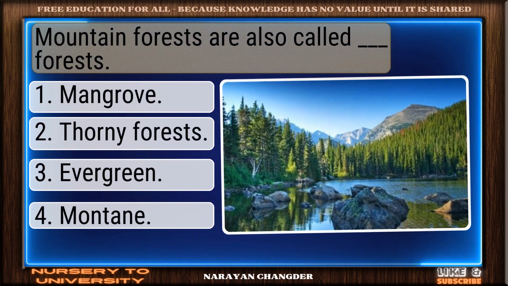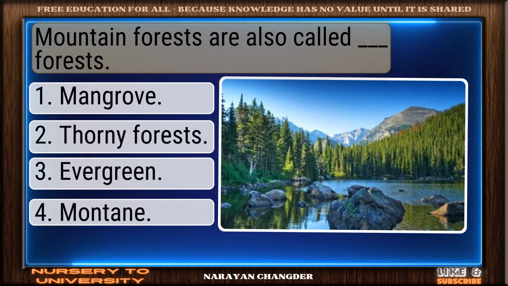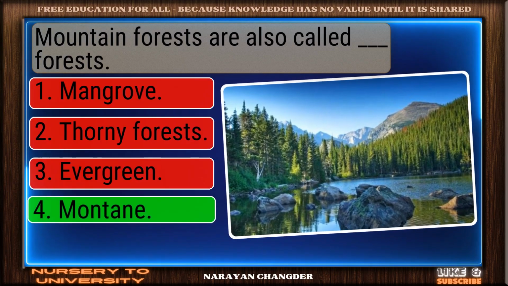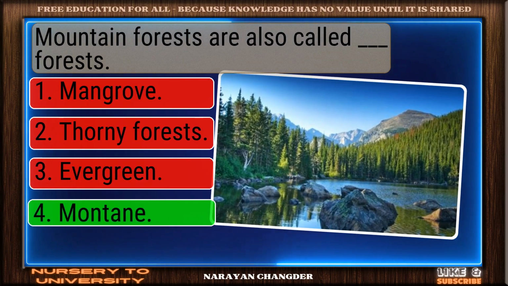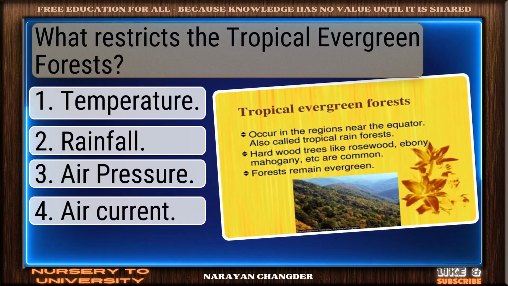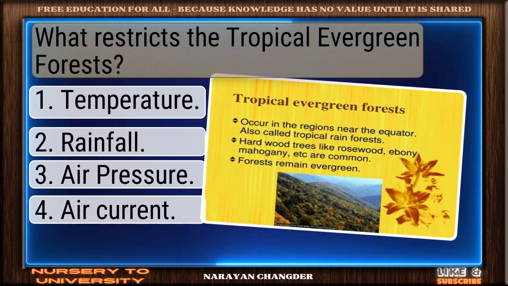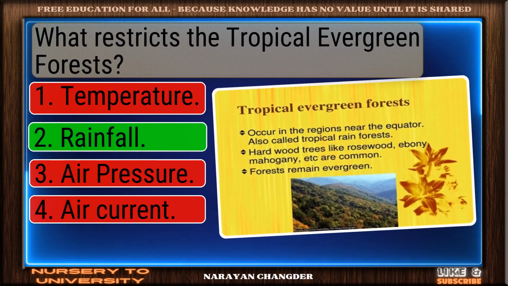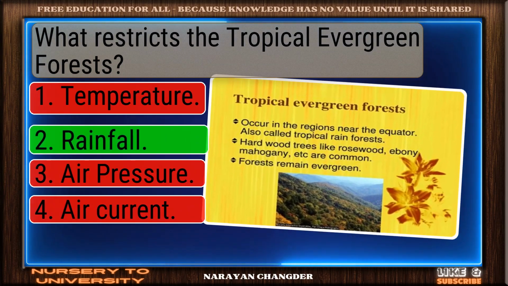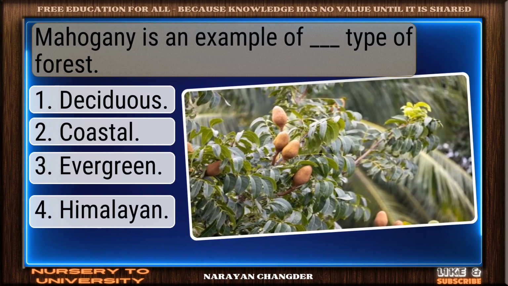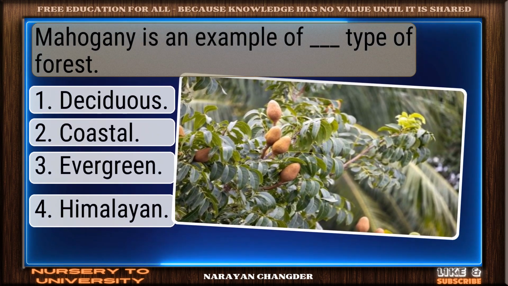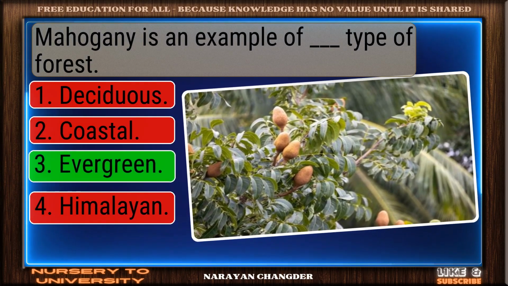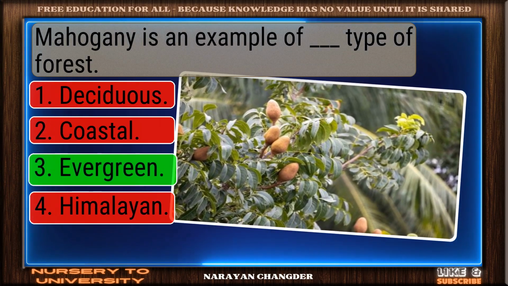Question number 214. Mountain forests are also called dash forests. On track. Montane is the correct answer. Question number 215. What restricts the tropical evergreen forests? You chose rainfall, and it is correct. Question number 216. Mahogany is an example of dash type of forest. Right again. Evergreen is a valid answer.